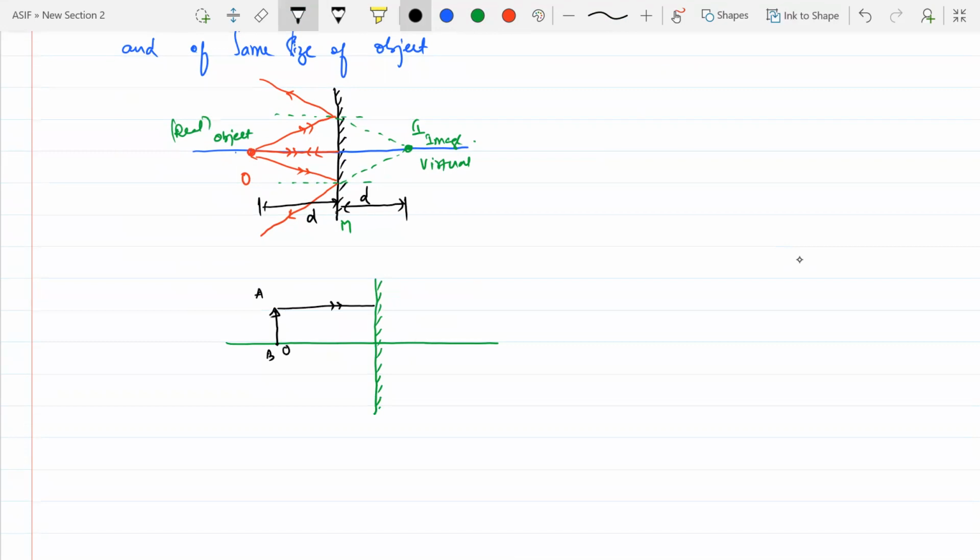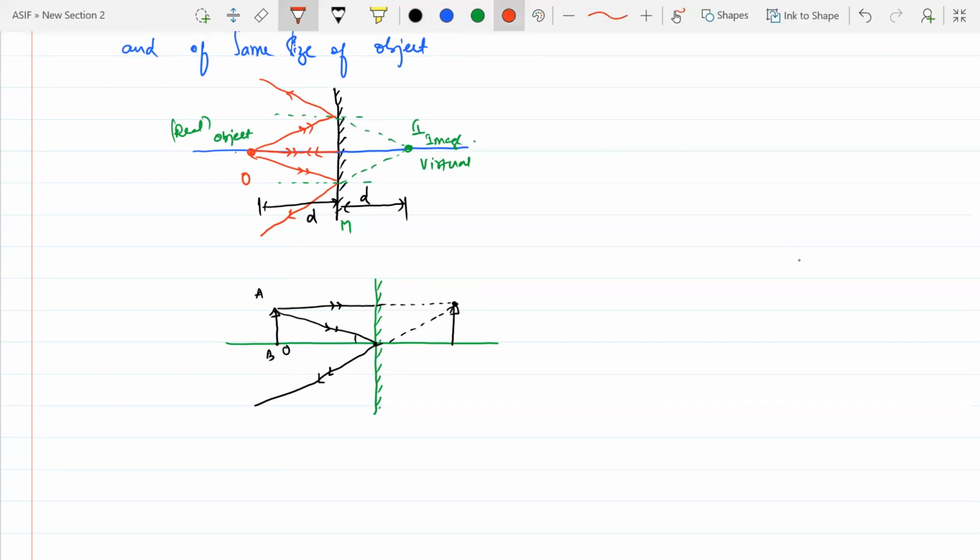A ray of light will pass through the center like this. The ray of light passing through the center, whatever angle it is incident at the pole, will be reflected by the same angle. The angle of incidence must be equal to the angle of reflection. This is incident normally, so the image formation will be at the same position. You extend this, and the image formation will take place here.